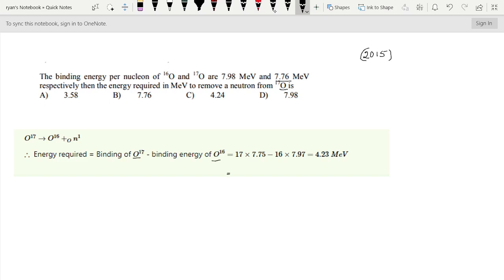Therefore, the mass number of the first oxygen is 17. So 17 into 7.76, for oxygen O17, minus 16 into 7.98. Here instead of 7.97, I am going to write 7.98. Therefore, the answer is approximately 7.24. Therefore, the correct option is option C.